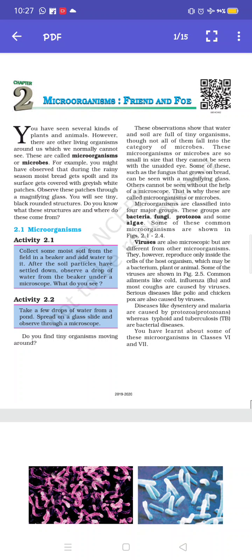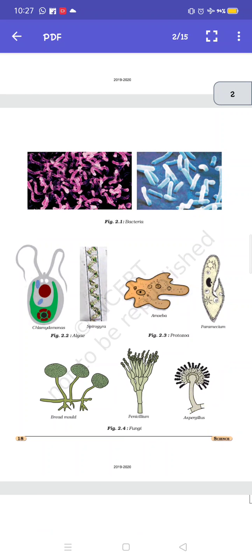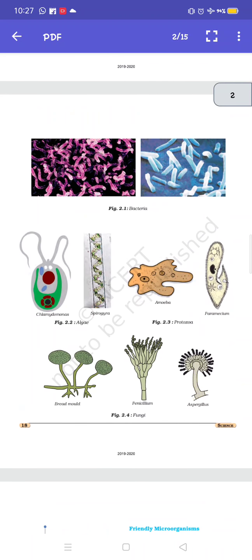They are categorized into different shapes, meaning they are found in different shapes. First, bacilli, rod-shaped bacteria.